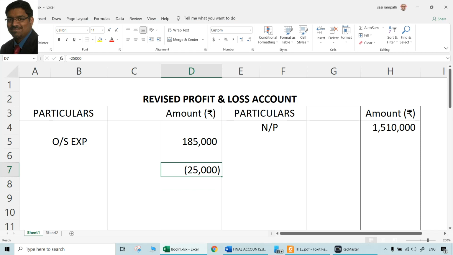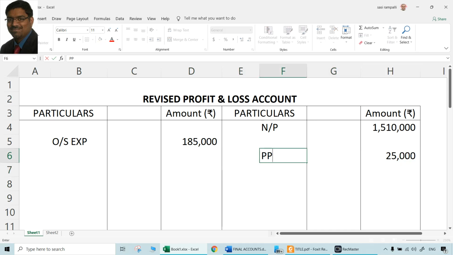That is why rather than doing a minus on debit side, let us do it a credit. Minus of debit is nothing but credit. So you can call that as prepaid insurance 25,000 credit now. Aspect of treatment is important. How you are presenting, that doesn't matter all the times. If there was insurance expenditure on the debit side, we would have reduced it from that. Since we don't have it, there is no option. We have to treat it a little differently. So how can it be done? Simply by crediting this revised P&L account.